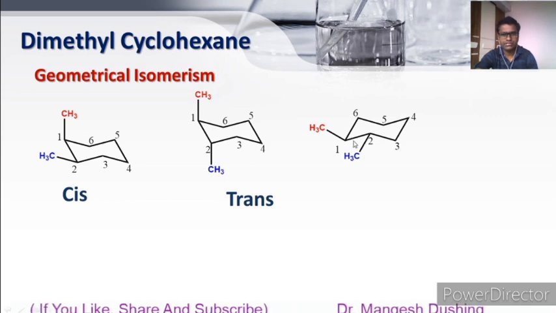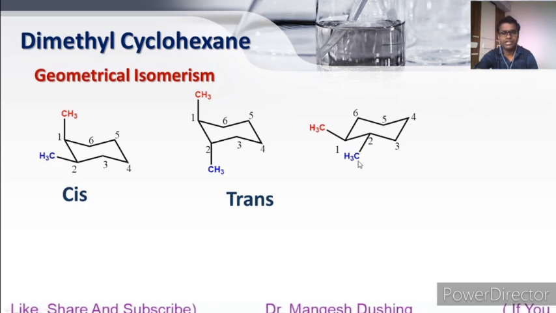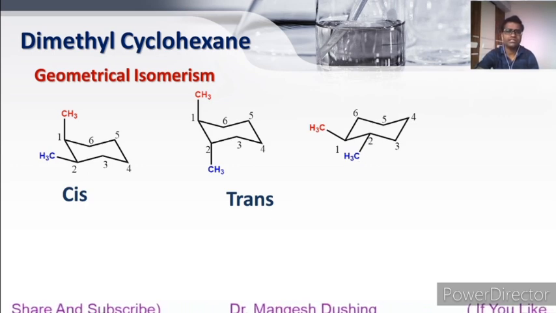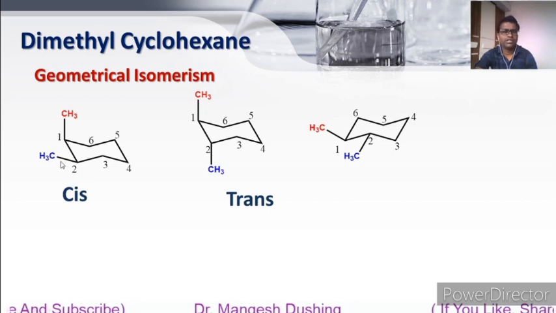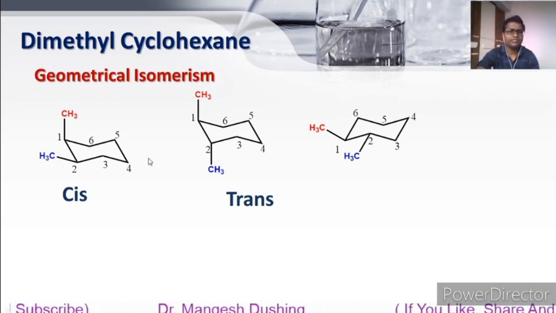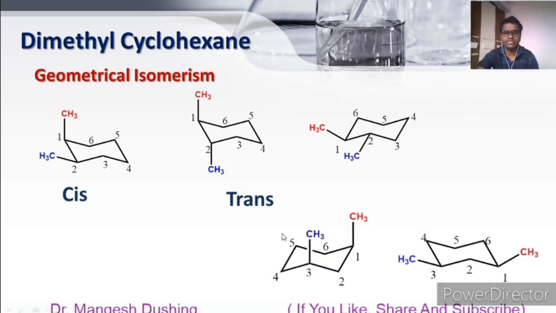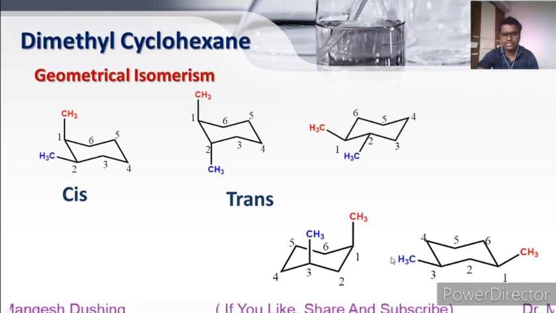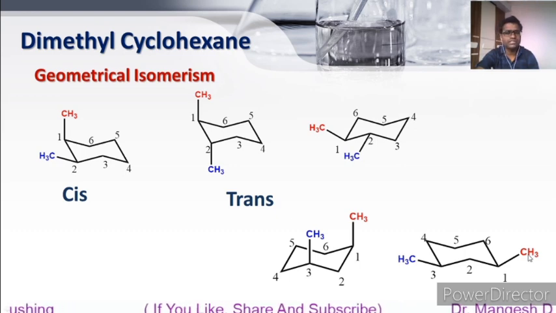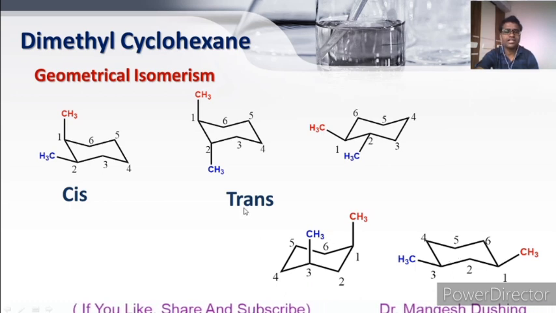Same in the case here also: one methyl is pointing upside while the second methyl is pointing downside, so this is called the trans isomer. So this cis and trans isomerism doesn't depend upon axial or equatorial. It depends upon just where these groups are pointing out. For example, here both methyls are pointing out on the same side. These are the axial methyls and these two are the equatorial methyls, but both are pointing towards the same side, that is the up direction. That's why these two isomers are also called cis isomers.